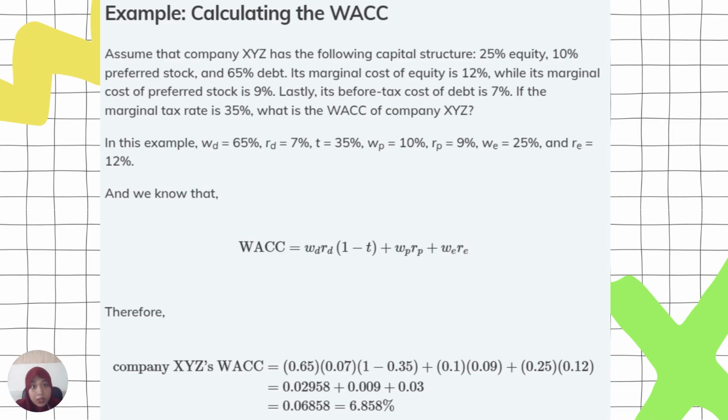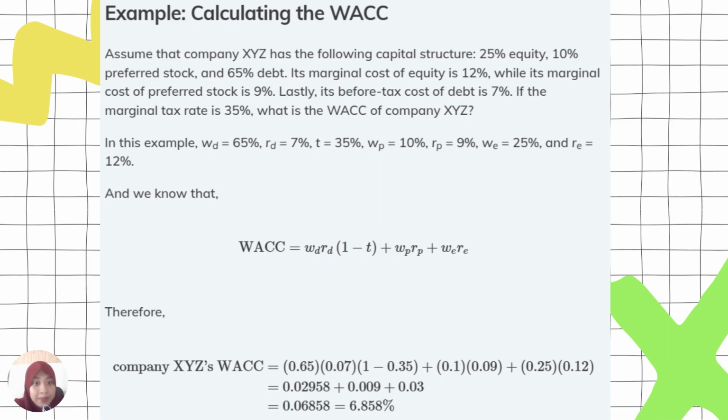For example, let's calculate an example problem for weighted average cost of capital. Let's assume that company XYZ has this capital structure: 25% equity, 10% preferred stock, and 65% debt. Its marginal cost of equity is 12%, while its marginal cost of preferred stock is 9%. Lastly, its before tax cost of debt is 7%. If the marginal tax rate is 35%, what is the weighted average cost of capital of company XYZ?